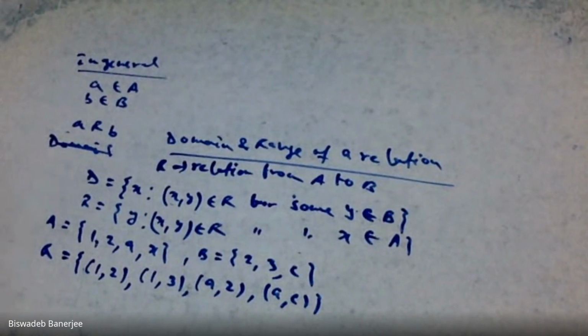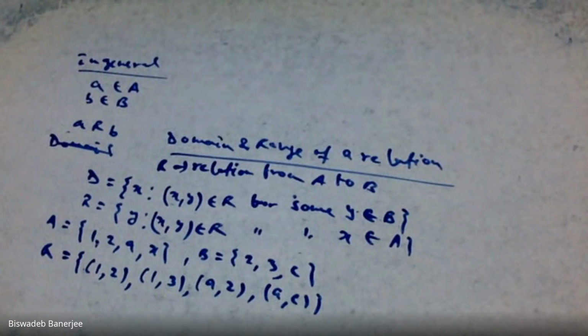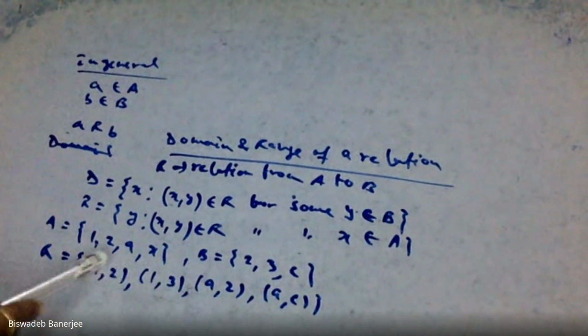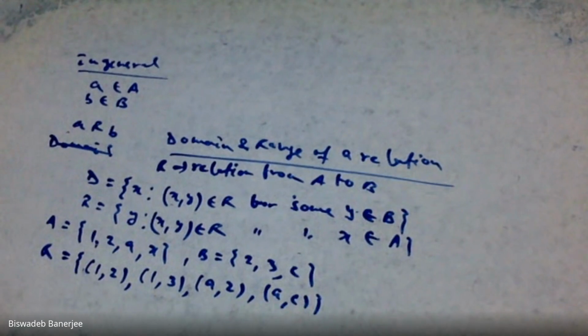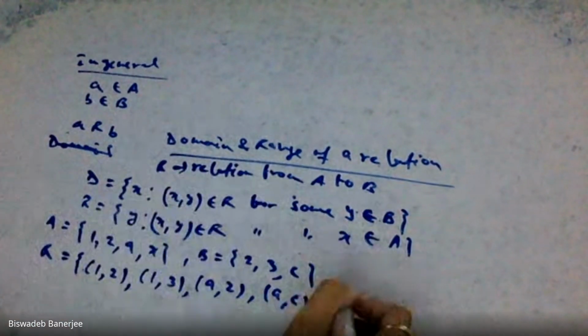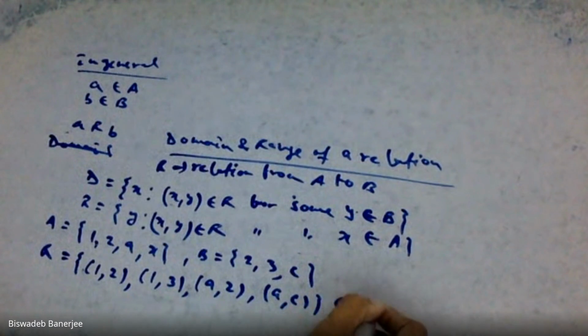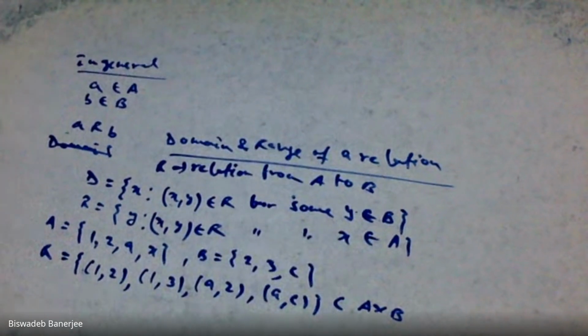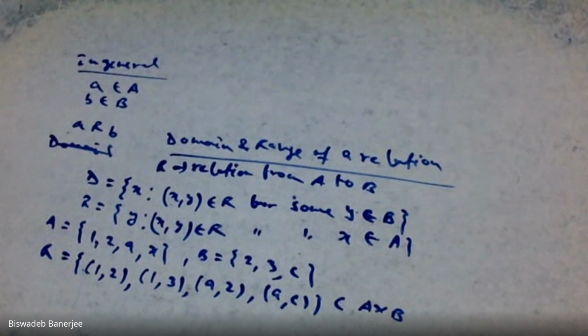So this must form a relation because this is obviously a subset of A cross B. You can easily check this is a subset of A cross B. Clear?